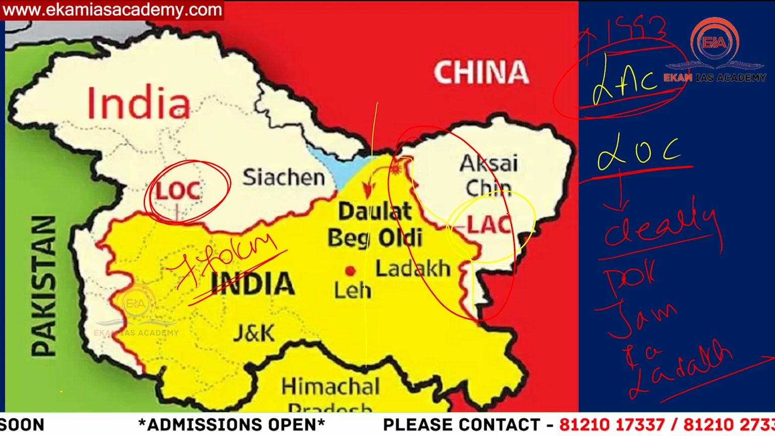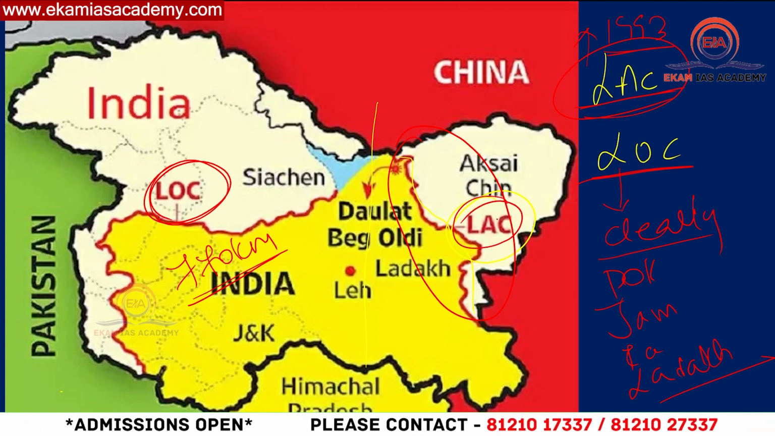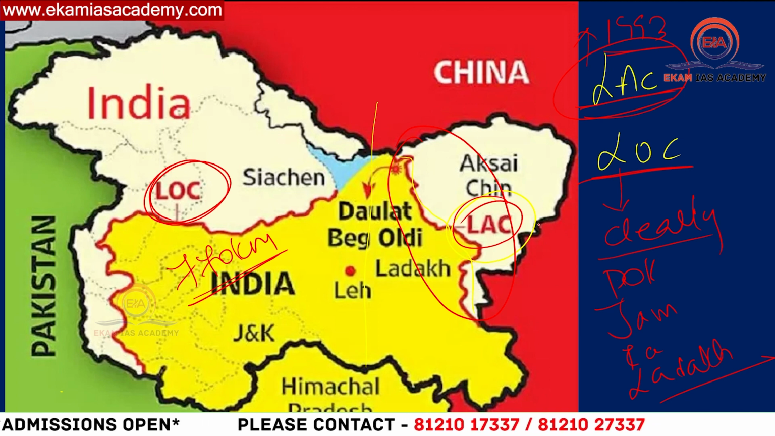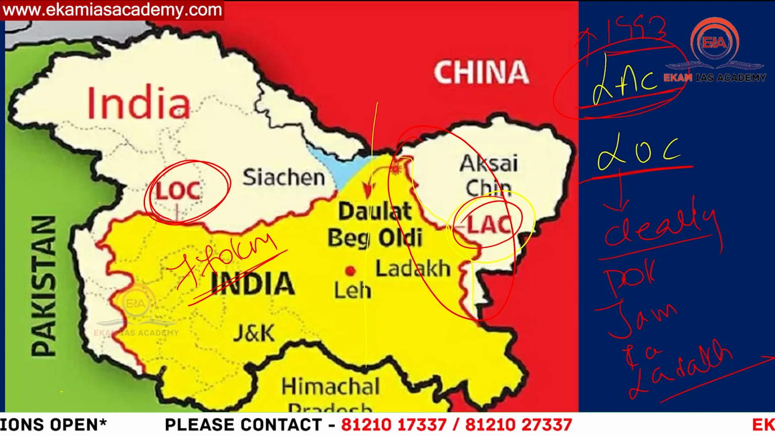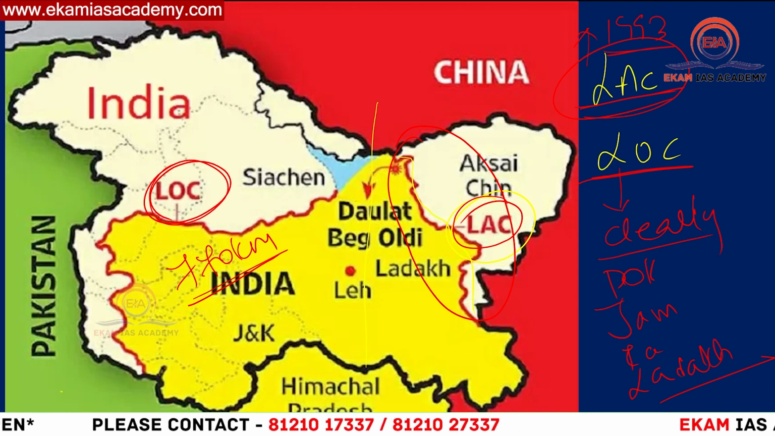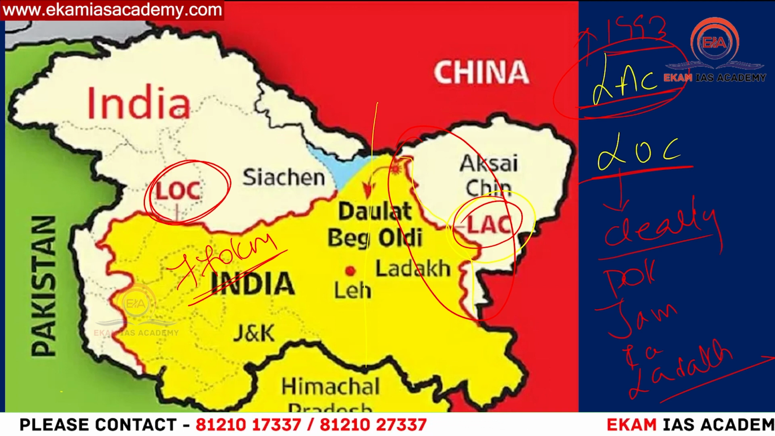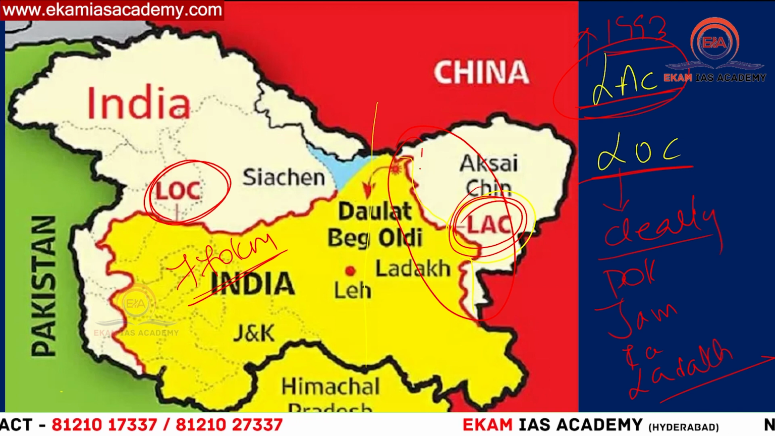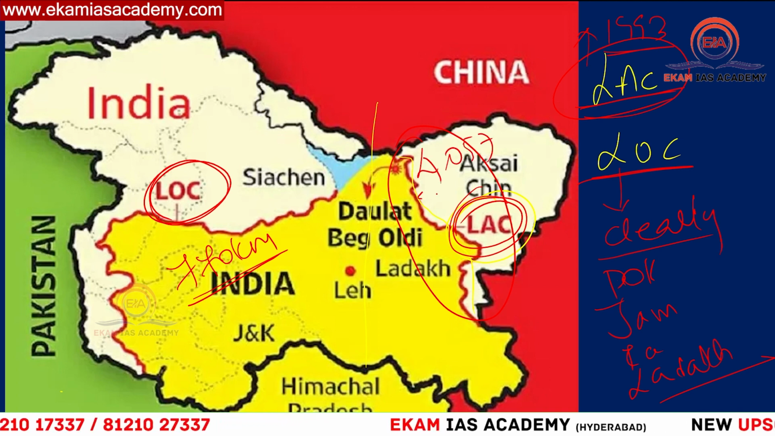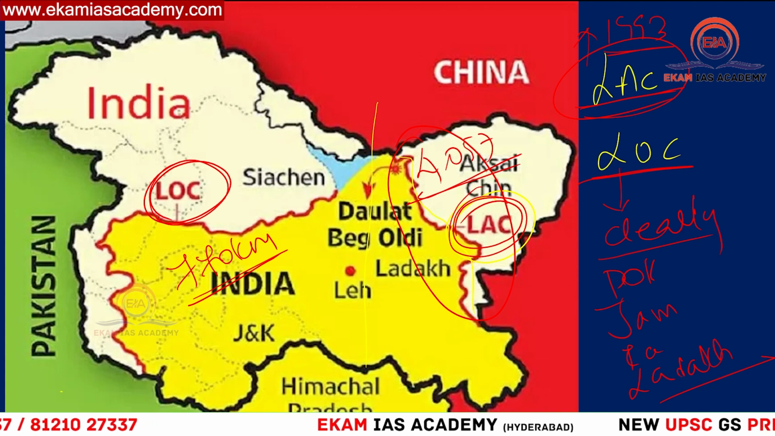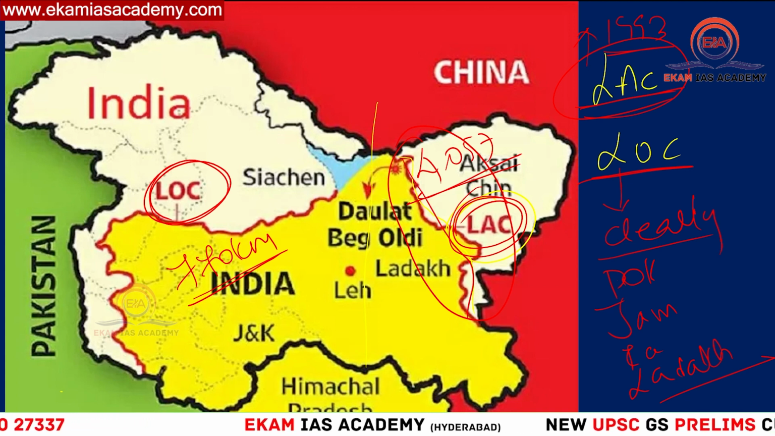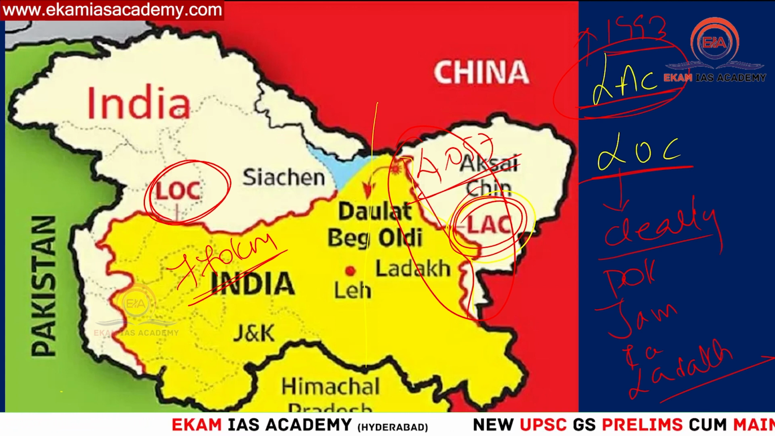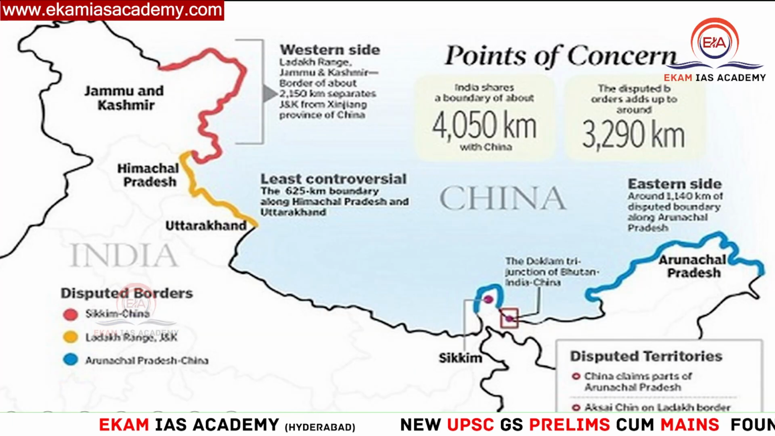LAC is not limited to one place only. In the eastern sector, we have Sikkim and Arunachal Pradesh. In the middle sector, Uttarakhand and Himachal. And in the western sector, Ladakh also has this LAC. So this runs almost 4,057 kilometers in length, and it is between India and China. This is the basic difference you need to know between LAC and LOC.